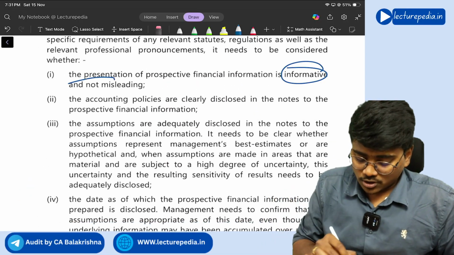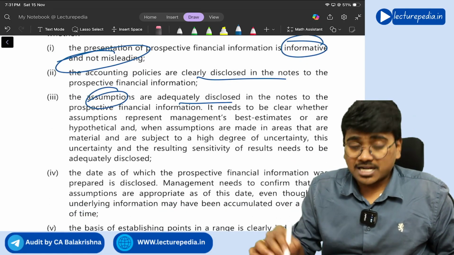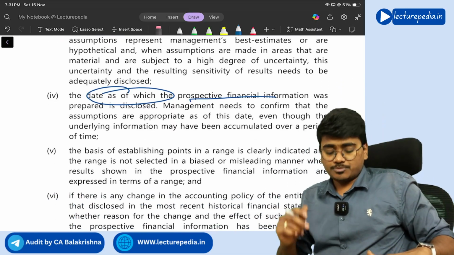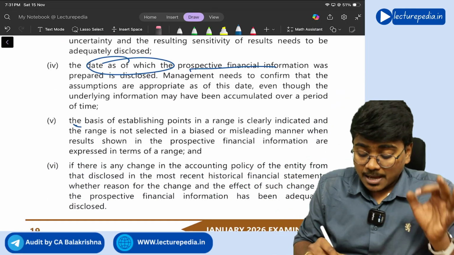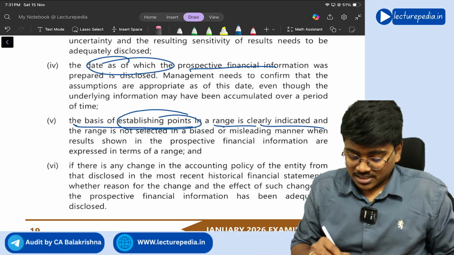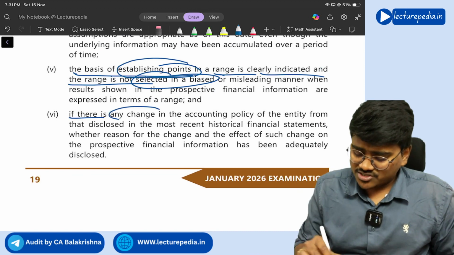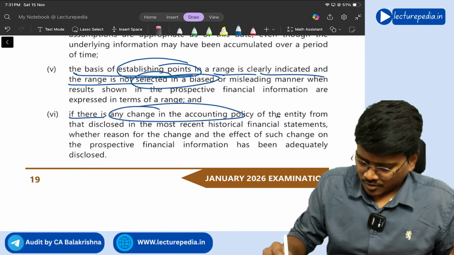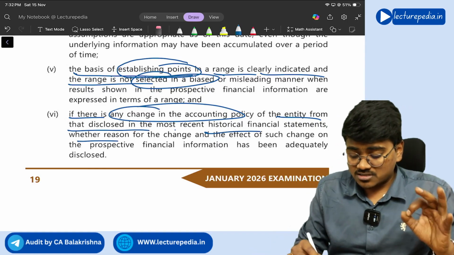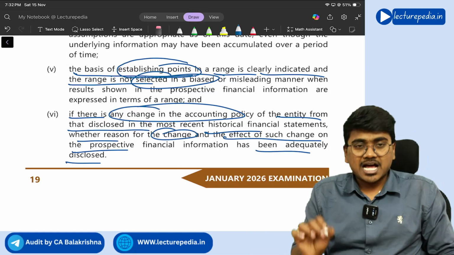Informative and not misleading, clearly disclosed in the notes, assumptions are adequately disclosed, right? Date as of which prospective financial information prepared, that should also be mentioned. Basis of establishing points in range is clearly indicated and the range is not selected in a biased or misleading manner. And if there is any change in the accounting policy of the entity from that disclosed in the most recent historical financial statements, whether the reason for such change and the effect of such change on the prospective financial information has been adequately disclosed.